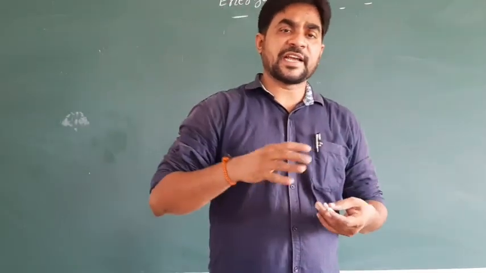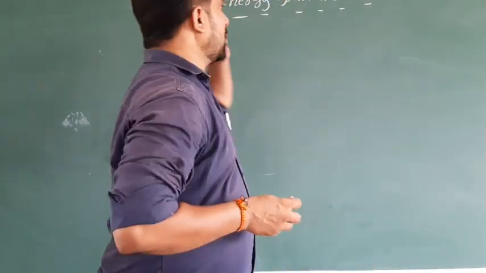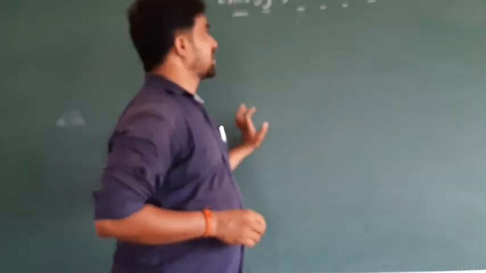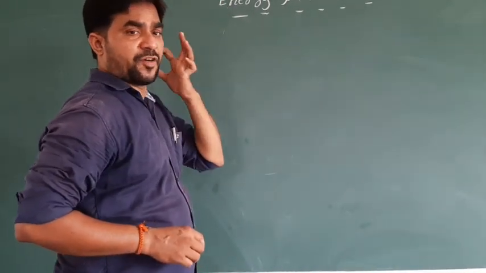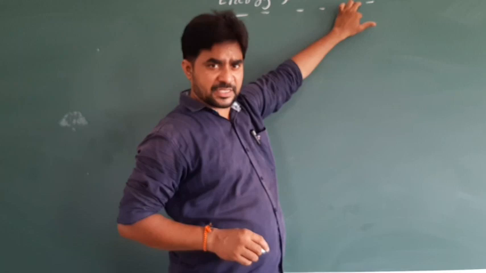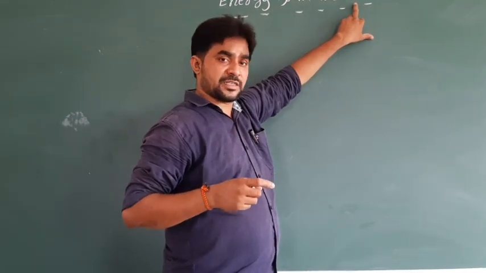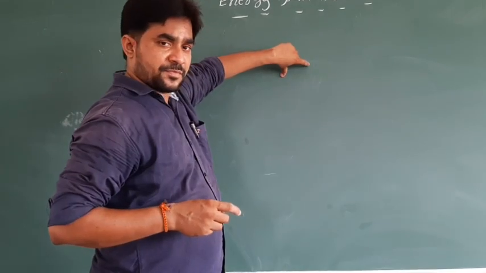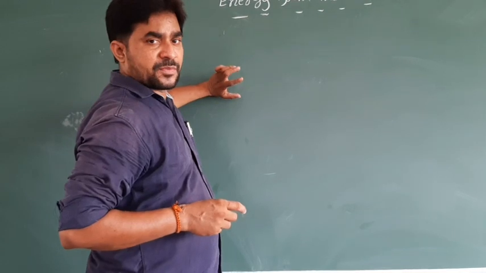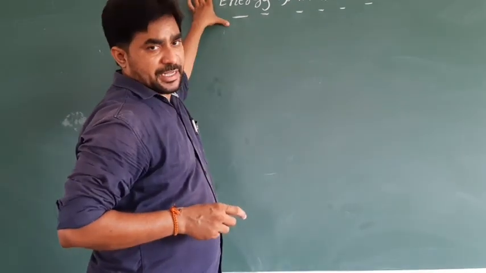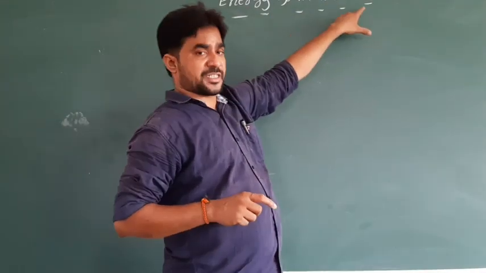Now, the second lesson is Energy from the Sun. How does the energy come from the sun? Energy, in a sense, comes in the form of the rays of the sun. The rays come from the sun, travel through the atmosphere and reach the earth, and that is called energy. So the topic is the energy which comes from the sun.